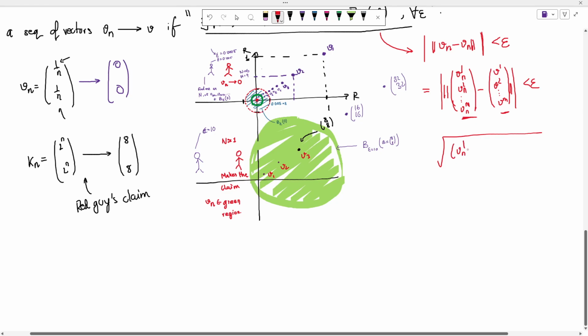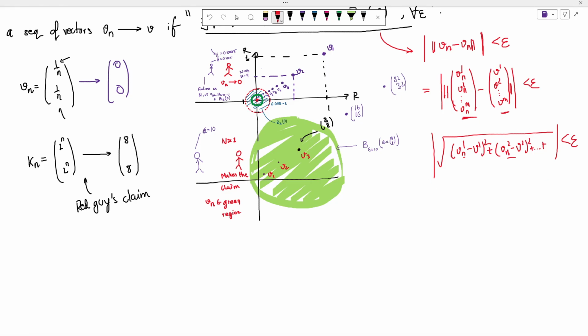So (vn1 minus v1) squared plus (vn2 minus v2) squared, and so on for all the components. And whatever this is, its mod value should be less than epsilon for all vn's beyond some n. This is always going to be positive, so there is no point in giving the mod, but okay, no issue.